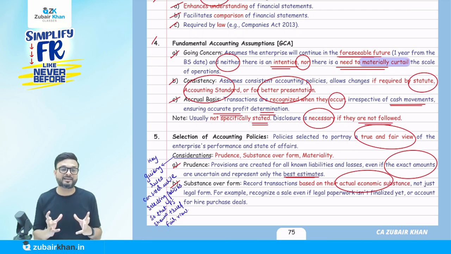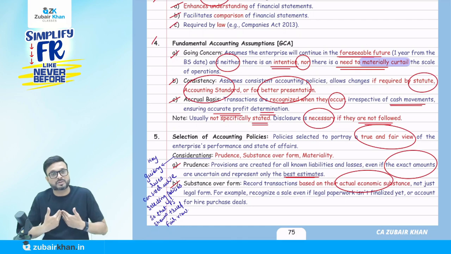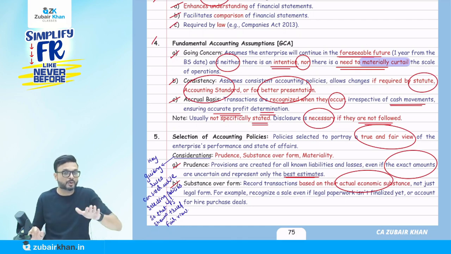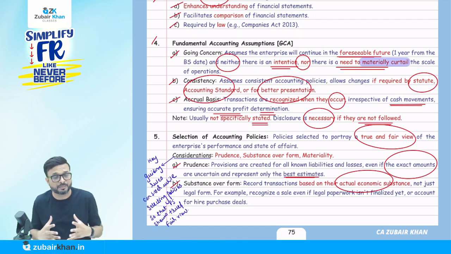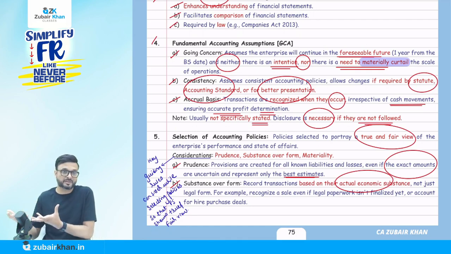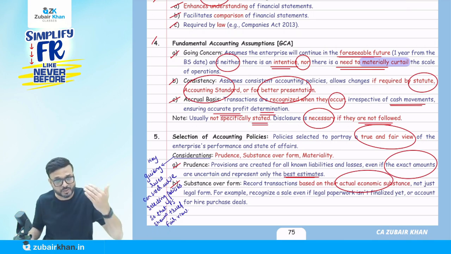But what is the reality? The reality is that I have the possession and I paid the amount. So I will record in my books of account that it is my land, even though I'm not the owner on paper. Best example: hire purchase. In a hire purchase, you know what happens? On the last payment, the title transfers. Still, the purchaser records it in their books of account as their asset. We call this substance over form.